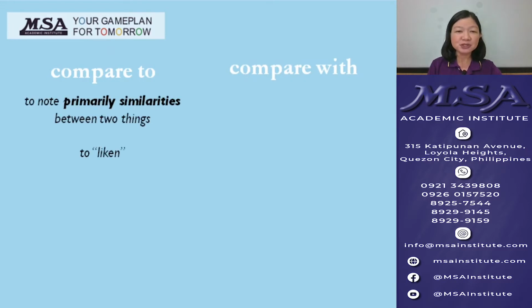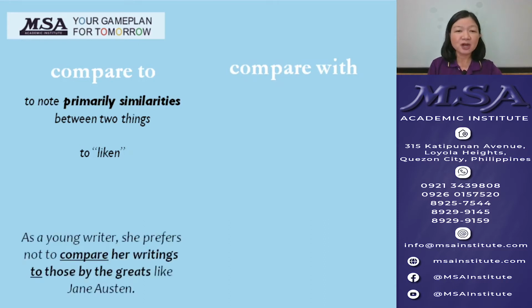Compare to is used to liken or assert primarily similarities between two essentially different things. For example, as a young writer, she prefers not to compare her writings to those by the greats like Jane Austen. In this sentence, the young writer, however, dislikes likening her work to great work.